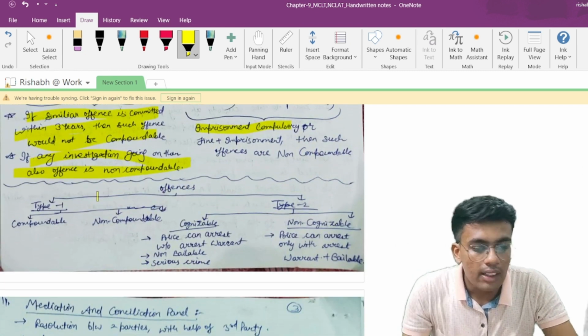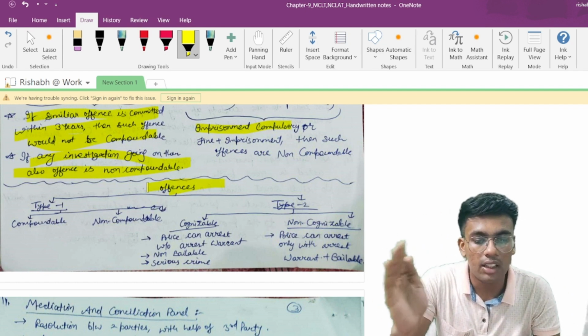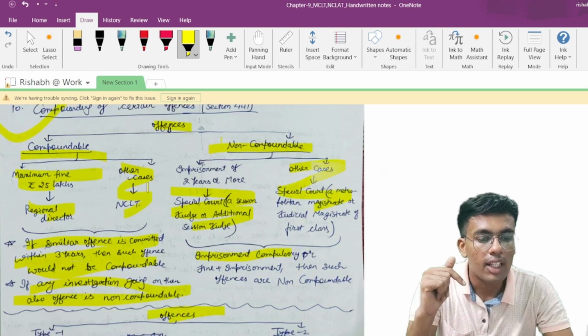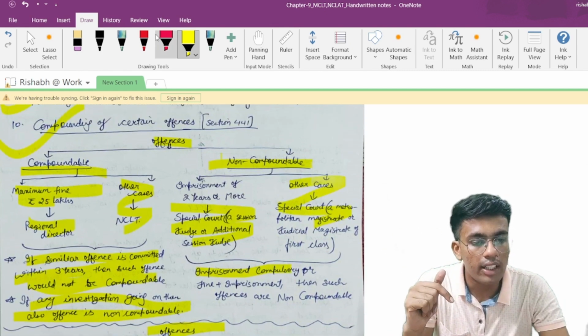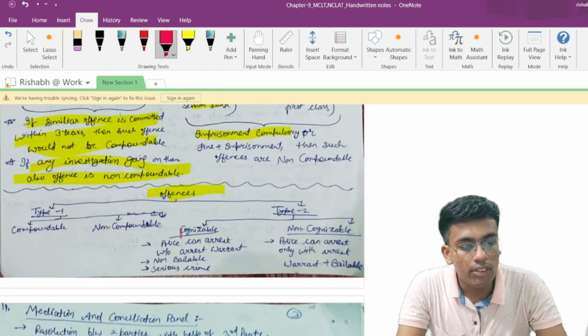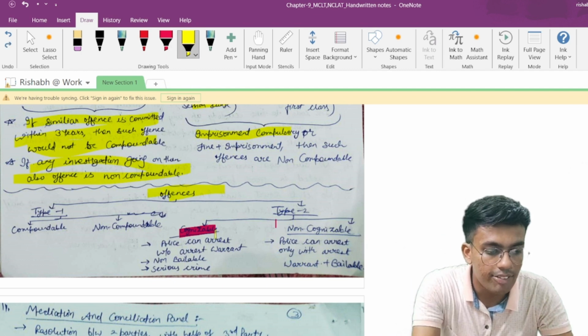Now, let us understand this small chart. There are two types of offenses. The first is compoundable and non-compoundable, which we have learned over here. The second type of offenses are cognizable and non-cognizable offenses. Now, what are cognizable and non-cognizable offenses? Let me tell you.